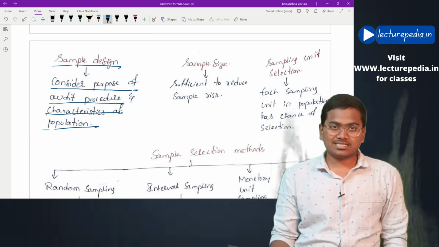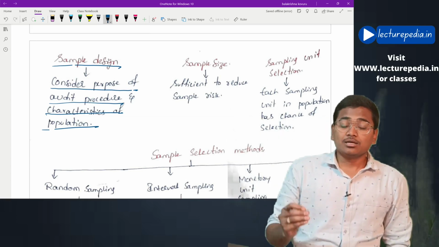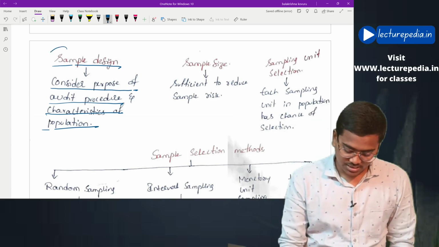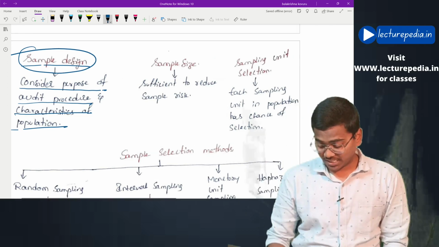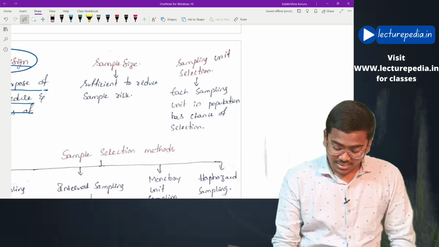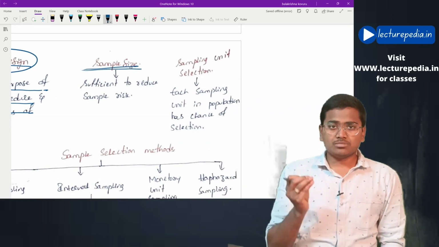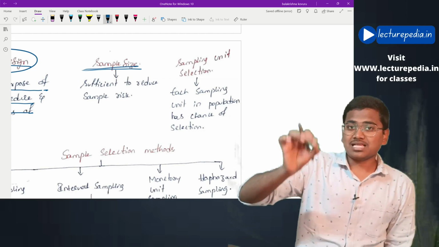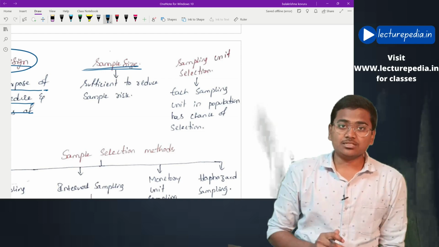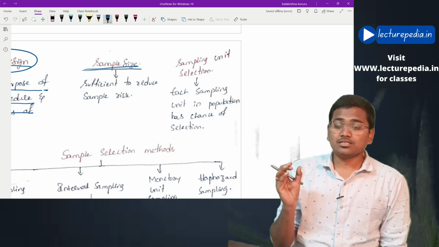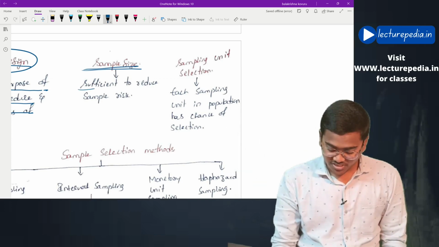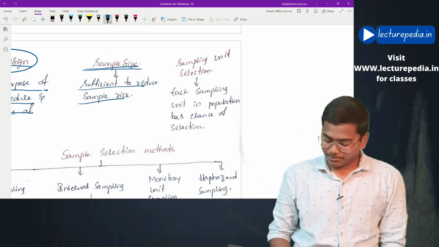Based on the characteristics of the population and the purpose for which the sample is being designed, the auditor has to design the sample. Next, in determining sample size, the auditor should determine the sample size in such a way that the selected size is sufficient to reduce the sampling risk.